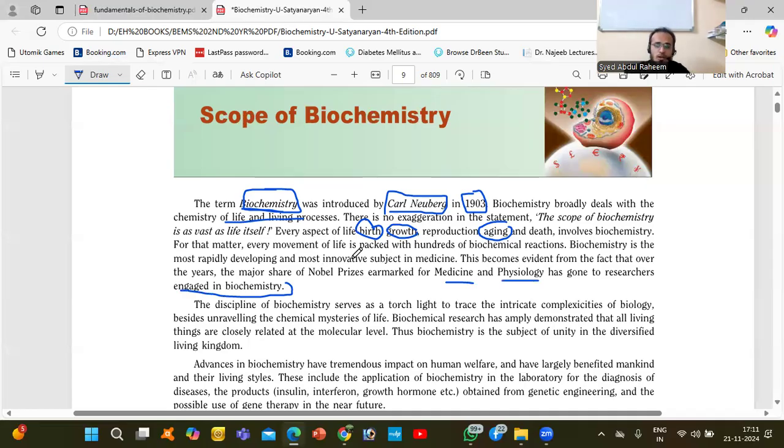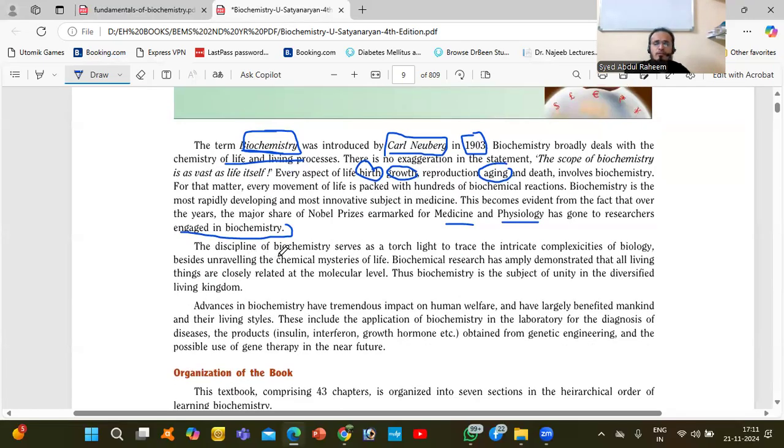So we have understood that the discipline of biochemistry serves as a torchlight to trace the intricate complexities of biology. How do you give the example? In late night, you have broad darkness. In that darkness, what do we need? We need light.